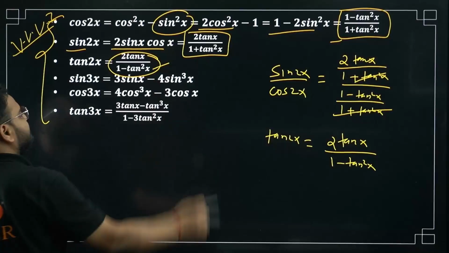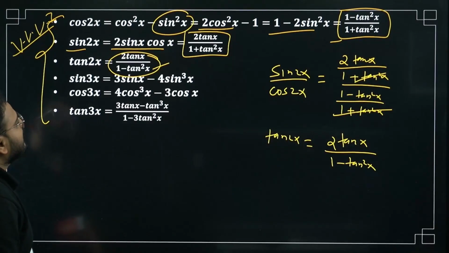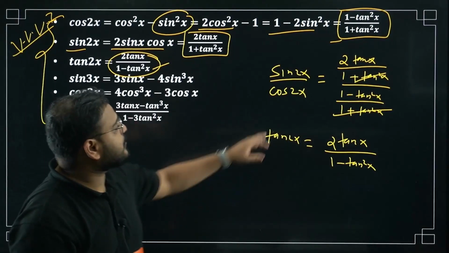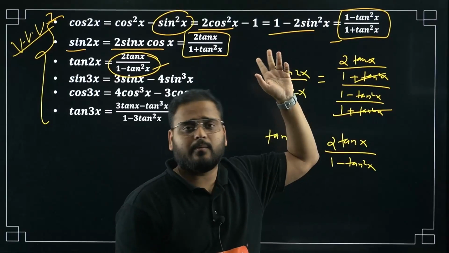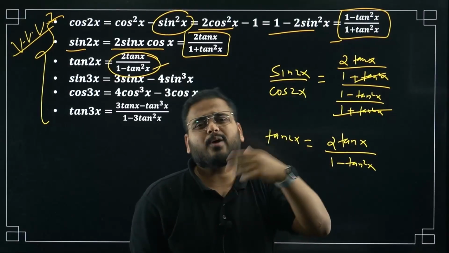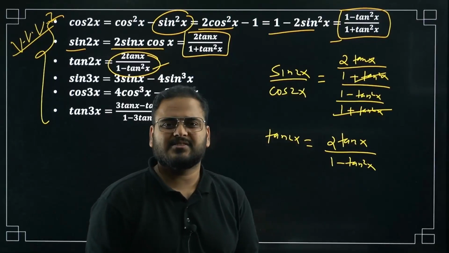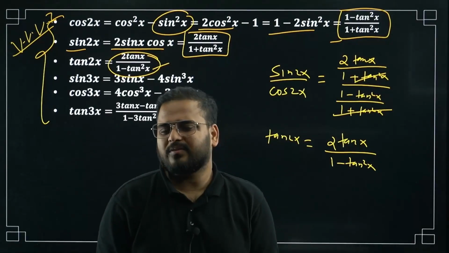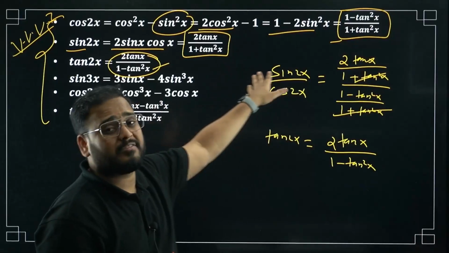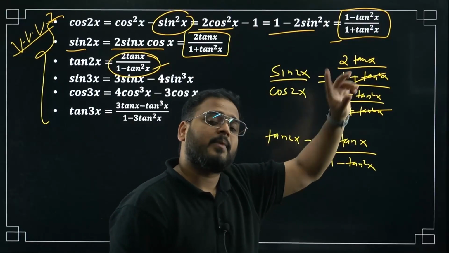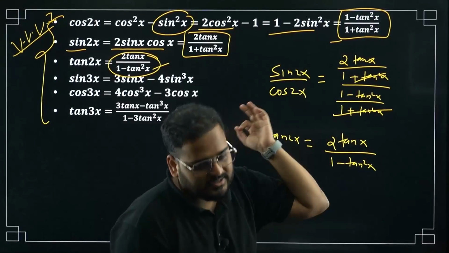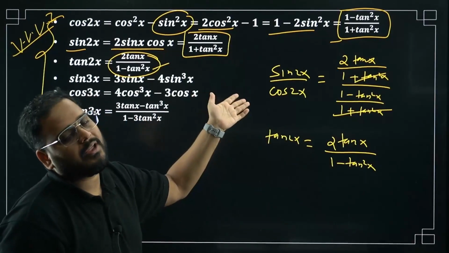Relevant, sir, over here. This makes sense to you? Okay. Sir, is there a derivation for these formulas? Yes, there is a derivation for these formulas, but it is not relevant to you. It will not be helpful to you. You are solving objective questions here. They never ask the derivations, so why do all of that effort? Just remember the formula. That's more than enough. Knowing the formula is more than enough for you. But yes, derivation is there, and you use the circle to get these results.